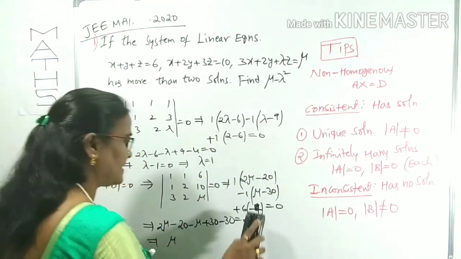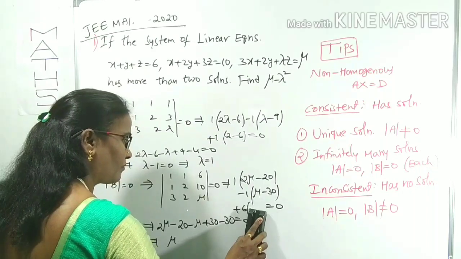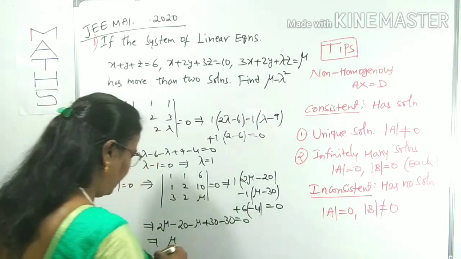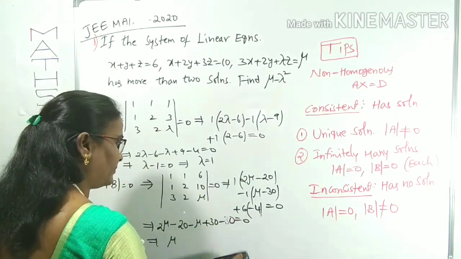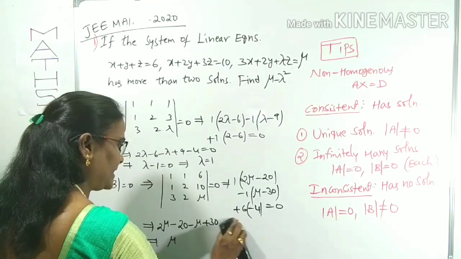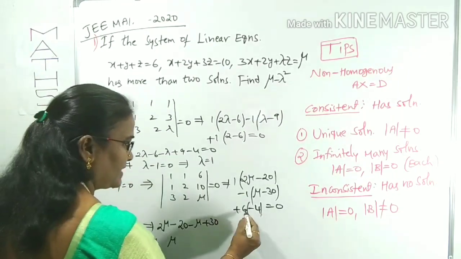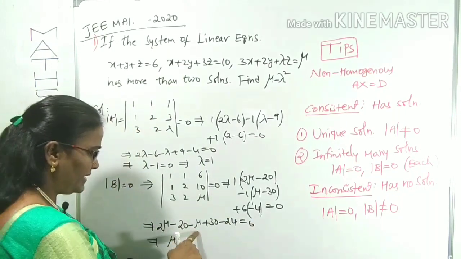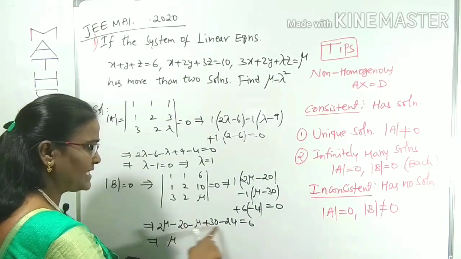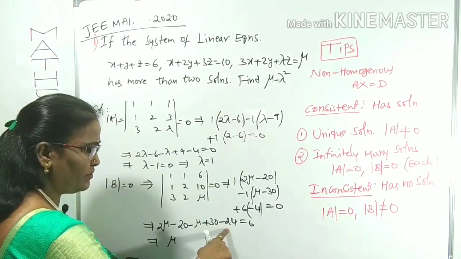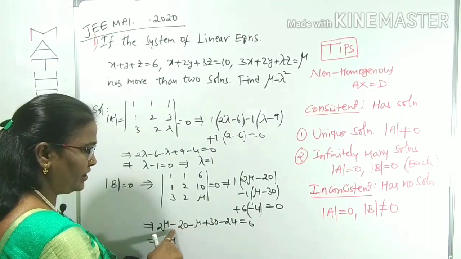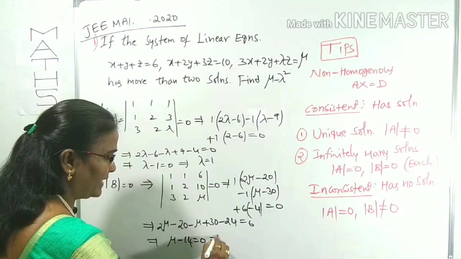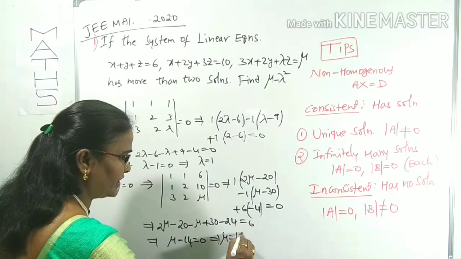Now simply 6 into minus 4 is minus 24, equals 0. Now 2 mu minus mu, 30 minus 20 minus 24, minus 44. Minus 44 with plus 30 is minus 14. Mu minus 14 is equal to 0, which means mu value is 14.